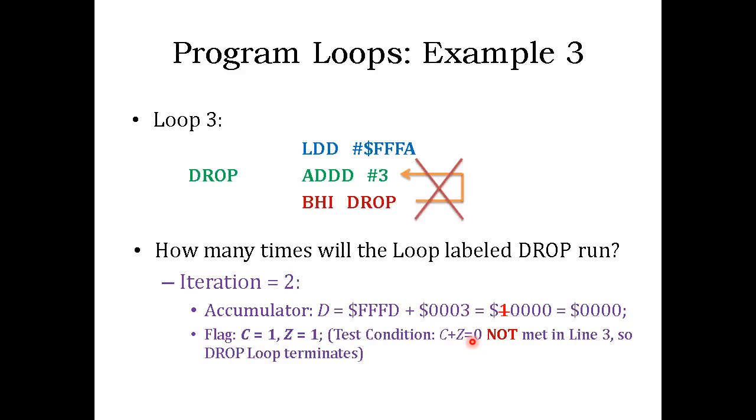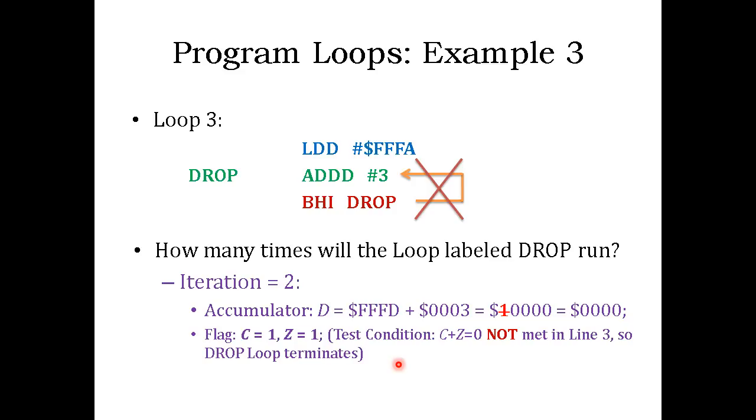So in the second iteration, what happens? You are again adding 3 to the content of D, right? What is the content of D? FFFD, right? And you are adding 3 one more time. Now look at this, what happens? This actually overflows, right? Because you have 1 followed by 4 zeros, and this 1 becomes a carry, because it cannot accommodate more than 2 bytes. Now your answer becomes more than 2 bytes, so the carry flag is set and the Z flag is set as well. That means the Z flag is set because your answer is actually 0.